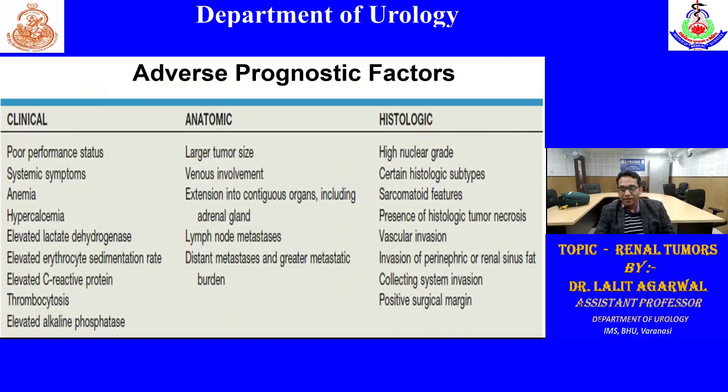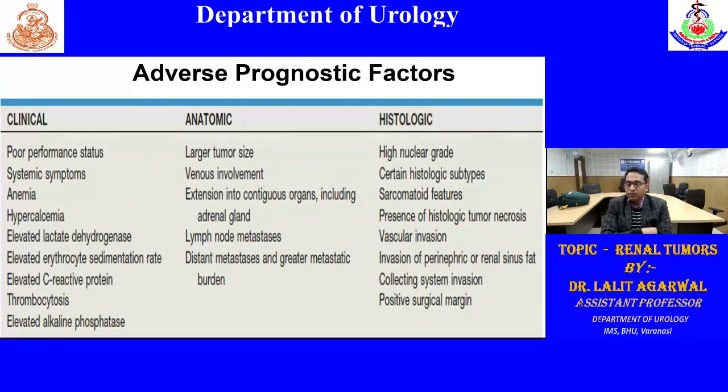Prognostic factors can be clinical, anatomic or histological. Clinical: poor performance status, systemic symptoms, anemia, hypercalcemia like paraneoplastic syndromes, elevated LDH, ESR, CRP, thrombocytosis, or elevated ALP. These are poor prognostic factors. What are the anatomical ones? If the tumor is large in size, or there is venous involvement or thrombus, or involving the adrenal gland or surrounding organs, lymph nodes, distant metastasis.